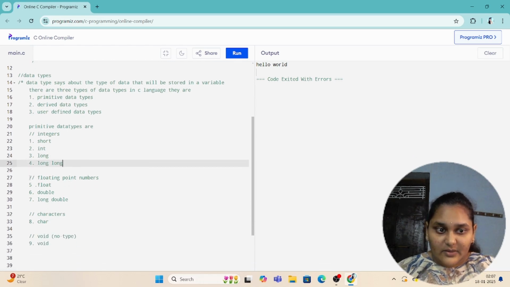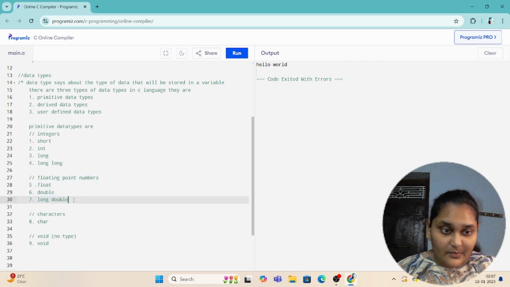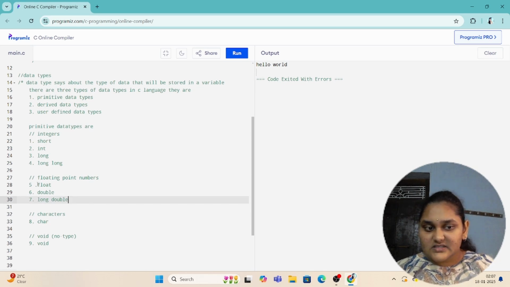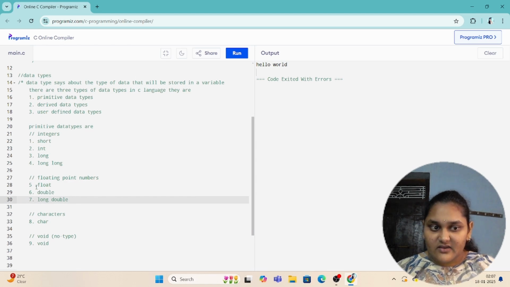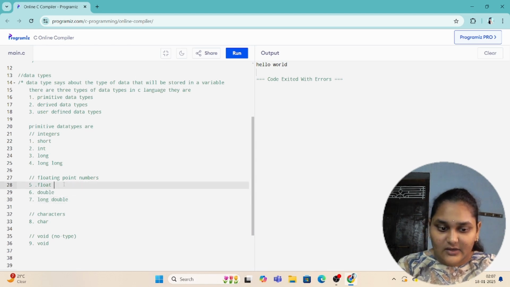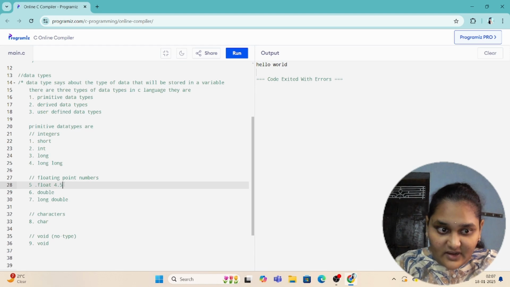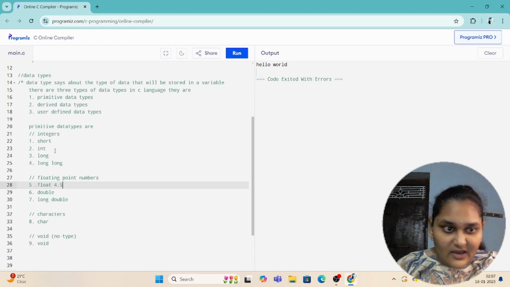So coming to floating point numbers: integers store only integer values, like negative numbers, zero, and positive numbers. These floating point data types store decimal points as well. Like a float value can be 4.5, but we can't have 4.5 in integers.